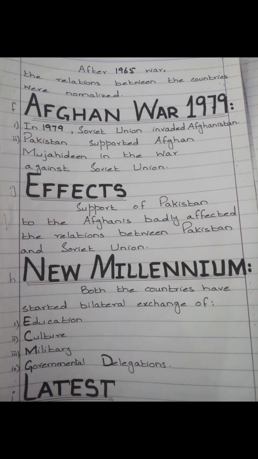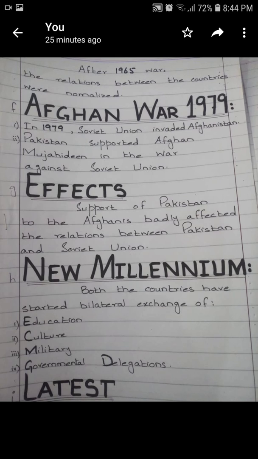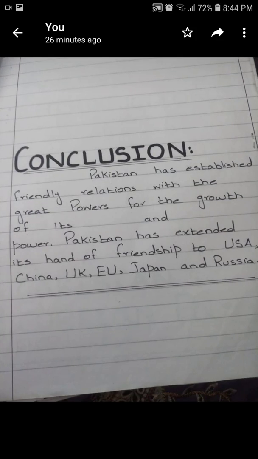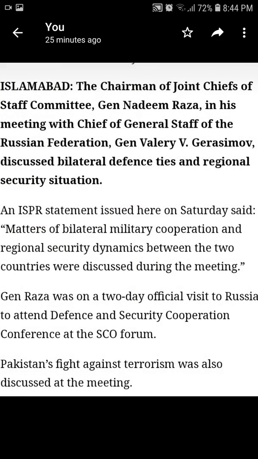After the 1965 war, the relations between the two countries were normalized. Afghan war 1979. The Soviet Union invaded Afghanistan. Pakistan supported the Afghan Mujahideen in the war against the Soviet Union. Now, what were the effects? Support of Pakistan to the Afghans badly affected the relations between Pakistan and the Soviet Union. Now, new millennium. Both countries have started bilateral exchange of education, culture, military, and governmental delegations. Now, latest development. Take a screenshot of Pak-Russia relations.